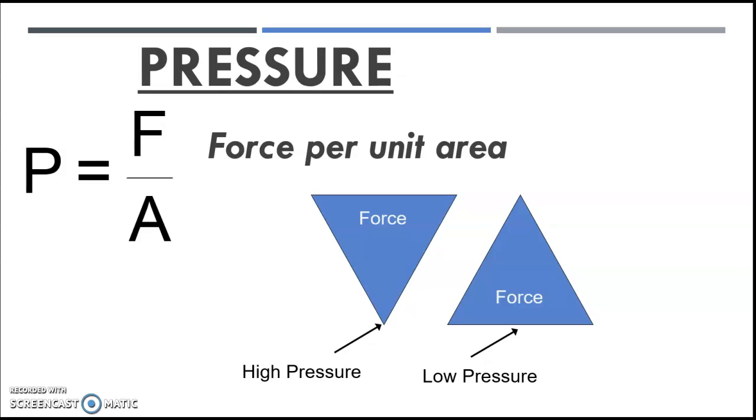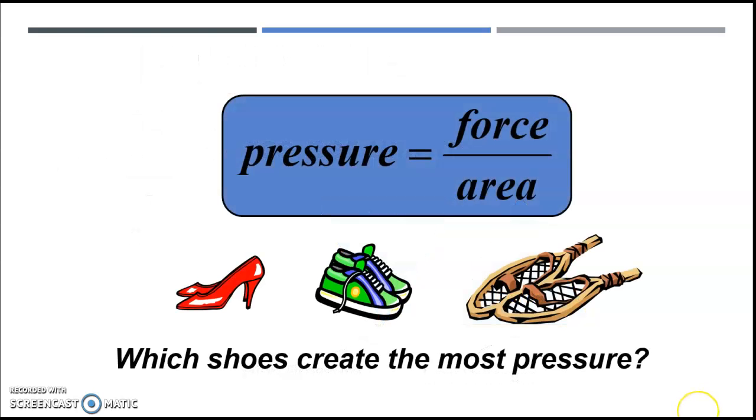Pressure is determined by an inverse relationship between force and area. The greater the area, the lower the pressure. The smaller the area, the greater the pressure. If the area is less than the force, the pressure will be high. Inversely, if the area is greater than the force, the pressure will be low.